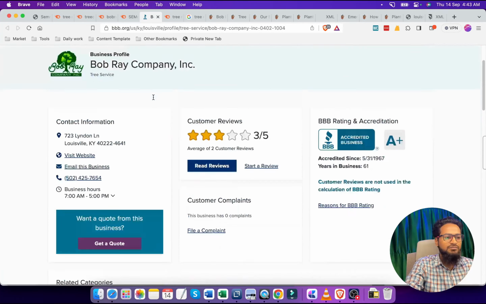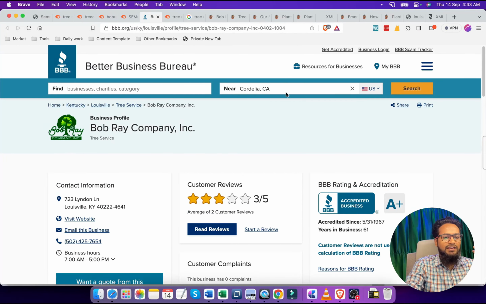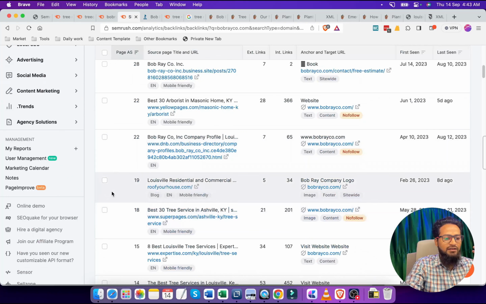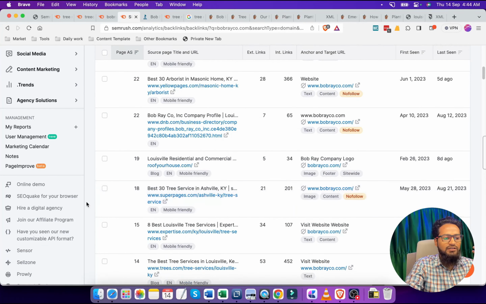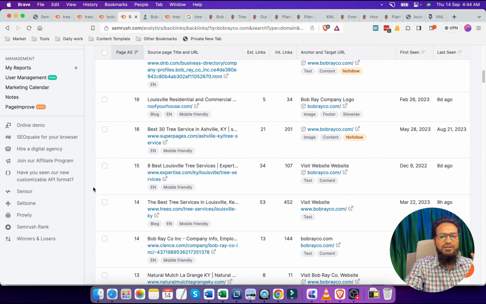They have got the backlinks right here. We can also get this type of backlinks here, and there are other ways we can also get them, like we can use web 2.0 profiles and social media marketing.